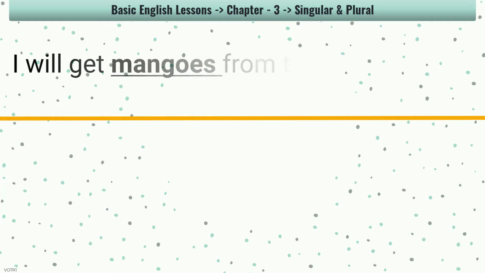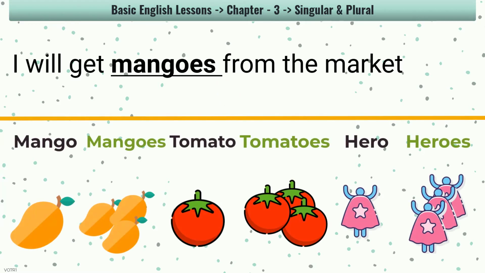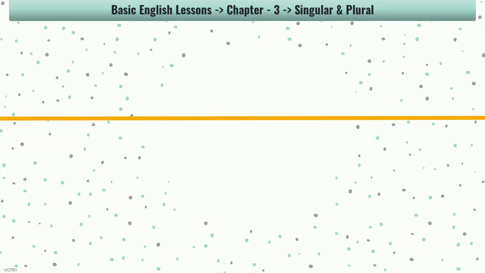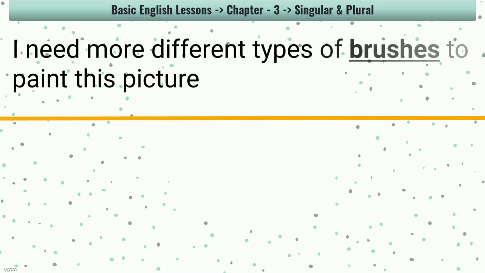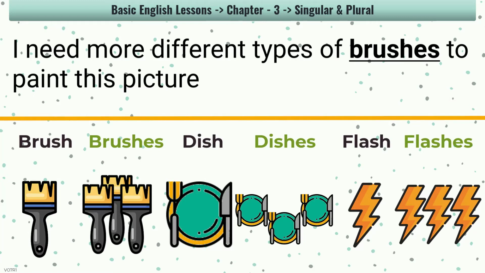I will get mangoes from the market. The word ends with o and you add es to make a plural. Mango, mangoes. Tomato, tomatoes. Hero, heroes. I need more different types of brushes to paint this picture. The word ends with sh and you add es to make a plural. Brush, brushes. Dish, dishes. Flash, flashes.